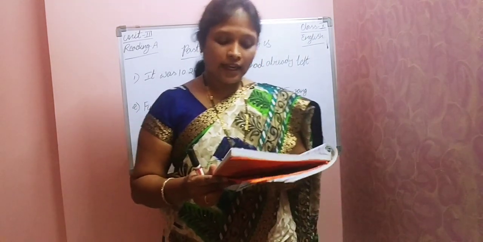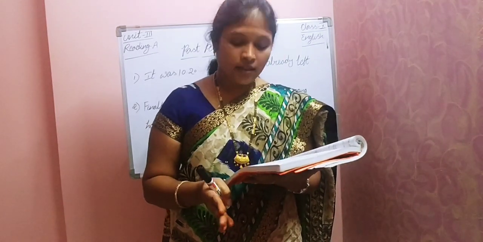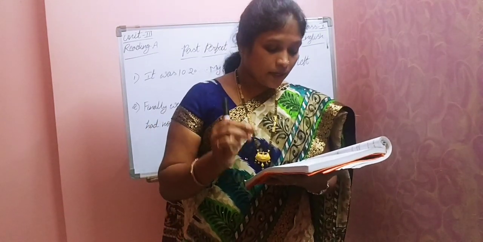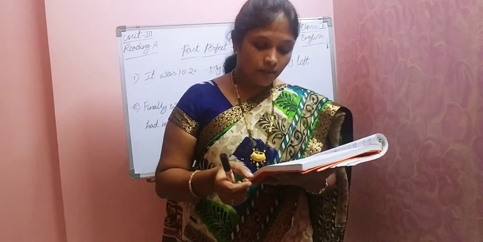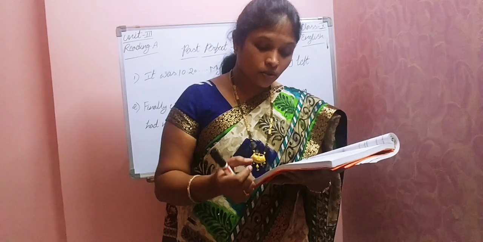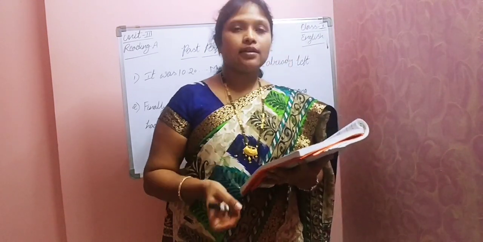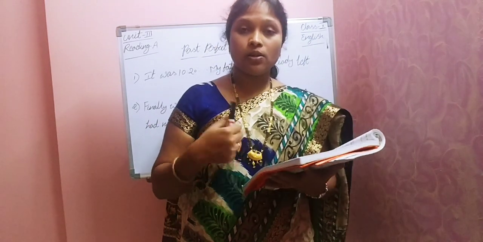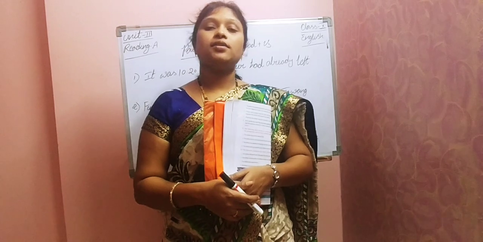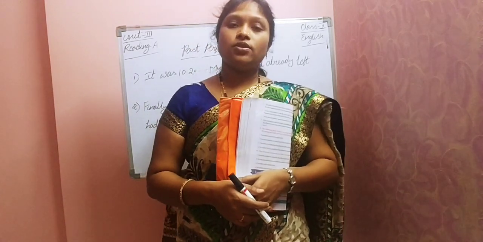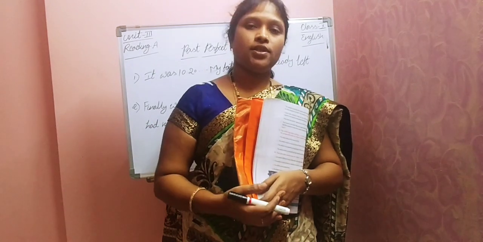When an action takes place before a point of time in the past, the action is expressed in the past perfect tense. Sometimes the point of time can be understood from the earlier sentences and other contextual clues. Okay, see, general past tense means what? Past tense means we use it to express the events which were already completed.